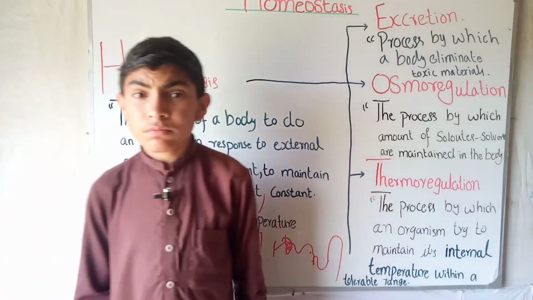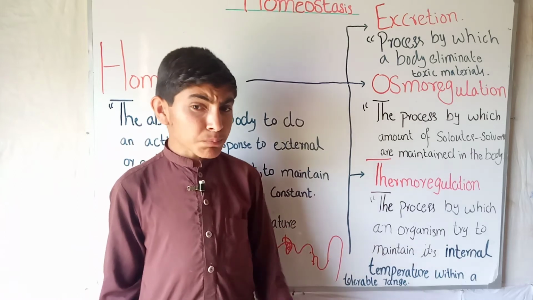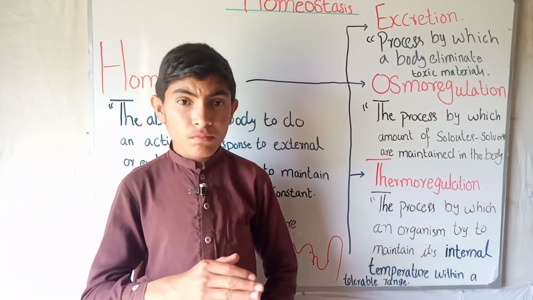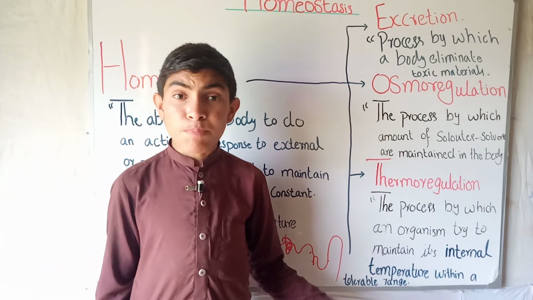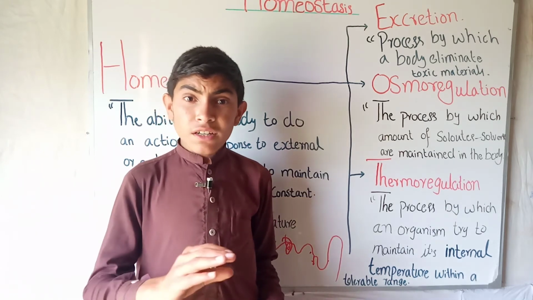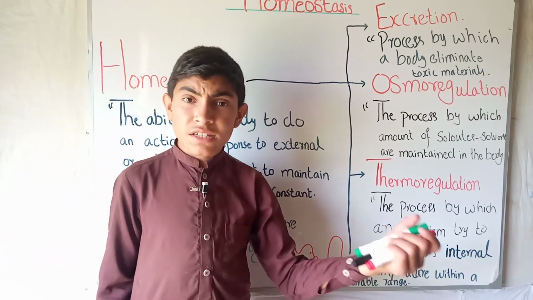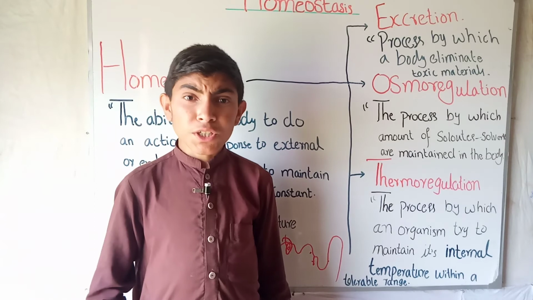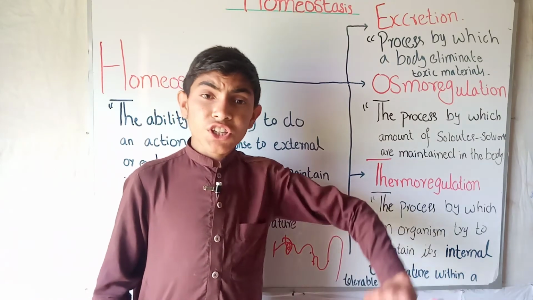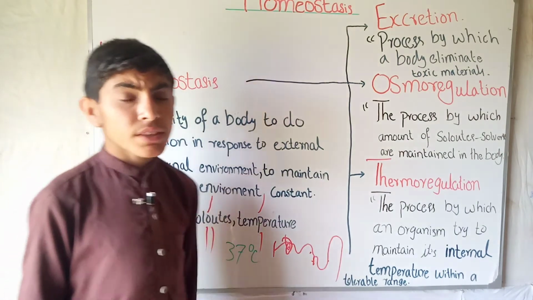So if the optimum temperature of our body changes, we call this condition fever. On the Fahrenheit scale, our optimum temperature is 98.6, and in centigrade it is 37.